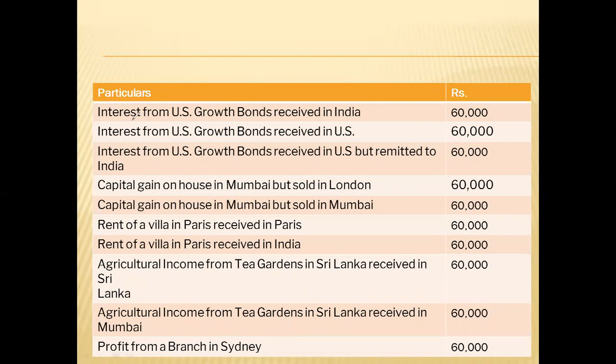See, interest from US growth bonds received in India. Will this be an Indian income or a foreign income? He is receiving the interest on these bonds, and that interest is received in India. First, we will have to analyze whether the given income is an Indian income or a foreign income.